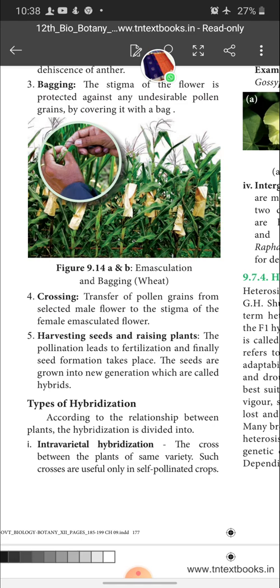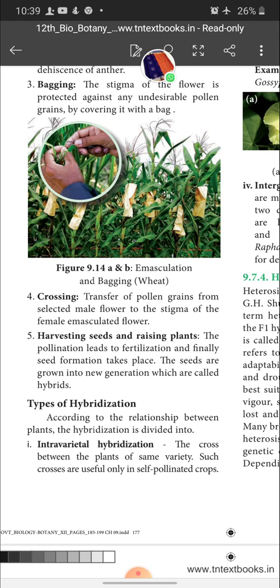So this is called what? Crossing. Then after crossing, harvesting seeds and raising plants. The pollination leads to fertilization and finally seed formation takes place. Once we dust the pollen grains over the surface of the stigma, there is pollination, and after pollination, germination of pollen tube and gamete formation, fertilization, zygote formation take place. The zygote develops into seed and the ovary develops into fruit, and the seeds are collected and used for cultivation.